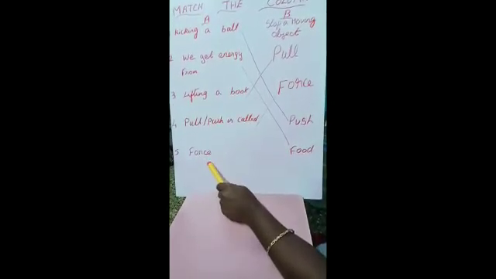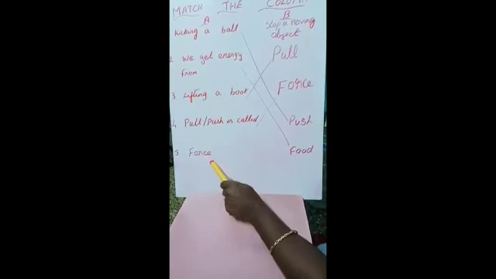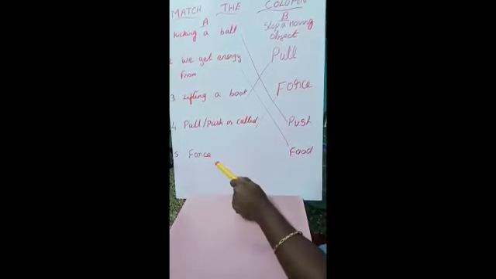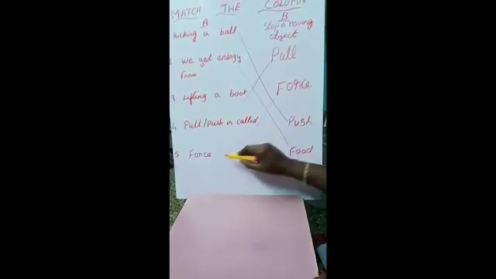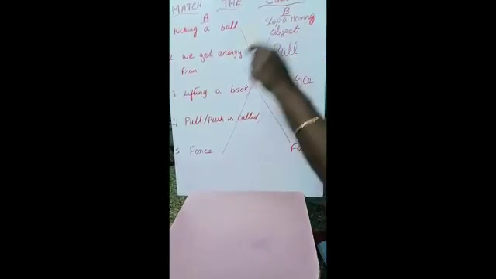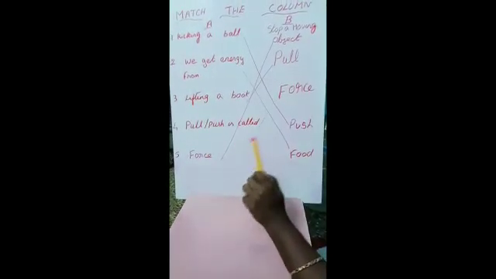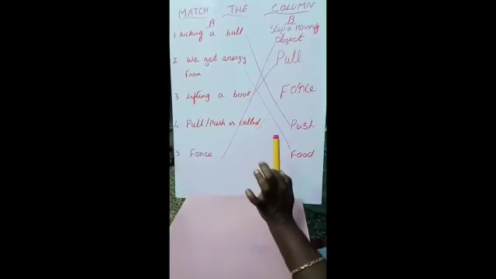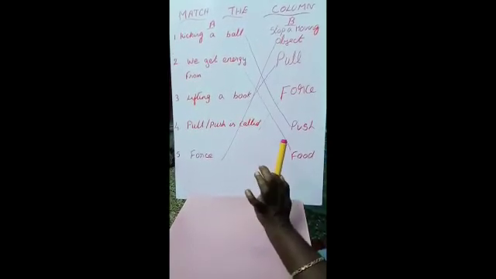What do you mean by force? What happens when the force is applied? If you apply force on a moving object, what will happen? It will stop. The first one, stop a moving object. Understand, children? From matching the columns, you can easily know what is pull, push, force.